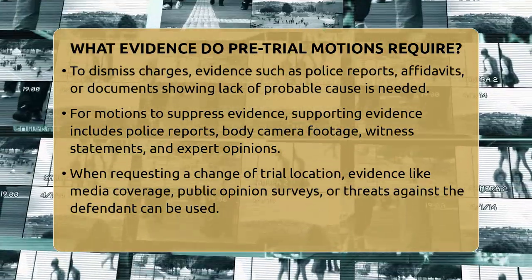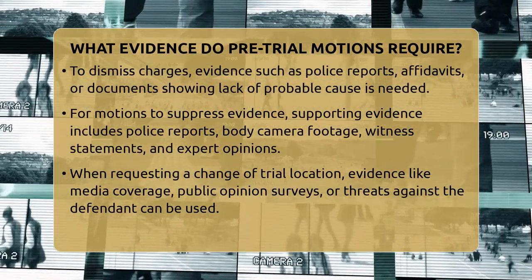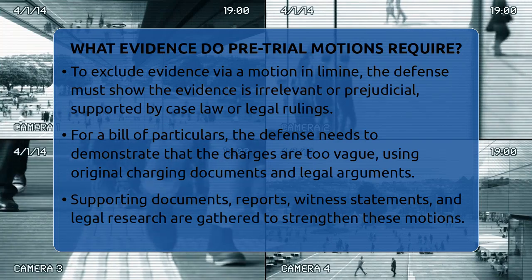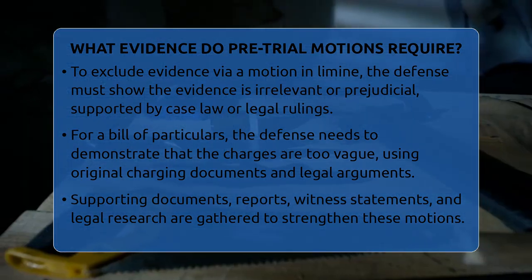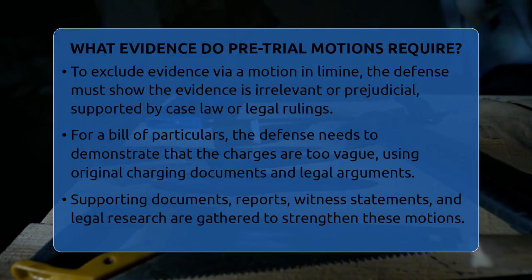For a motion to change the trial location, you need evidence like news articles or media coverage showing widespread publicity that could bias the jury. Public opinion surveys or threats against the defendant can also support this request.